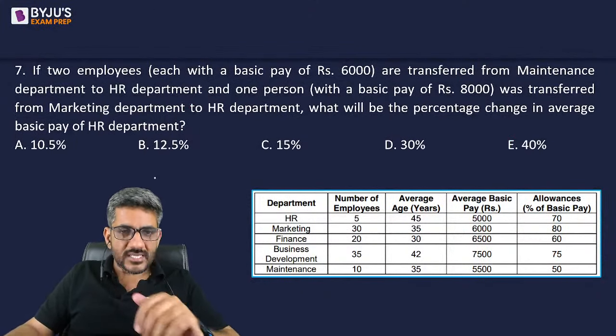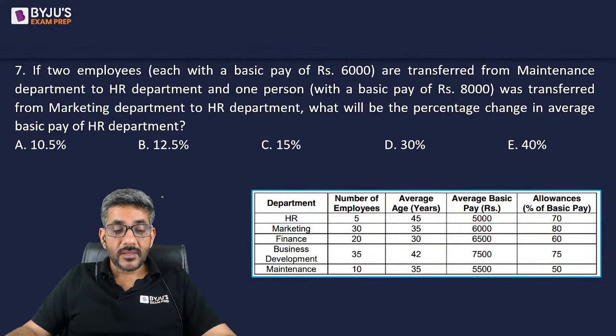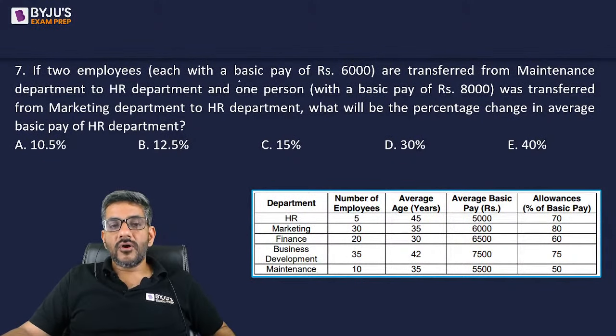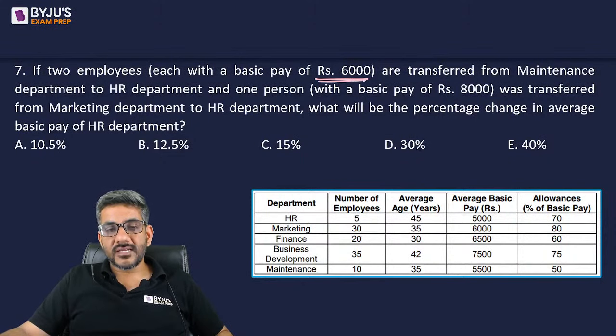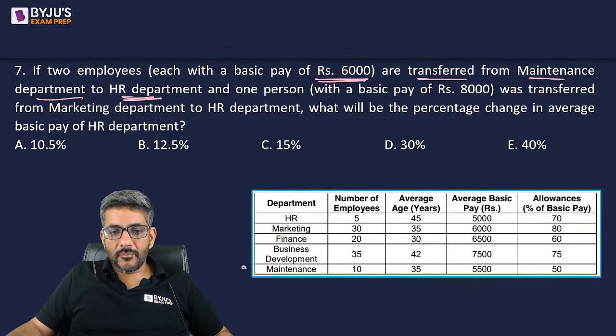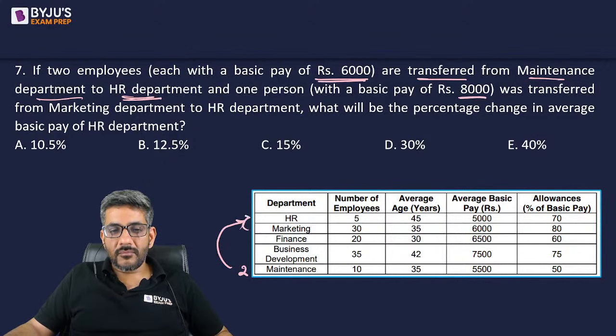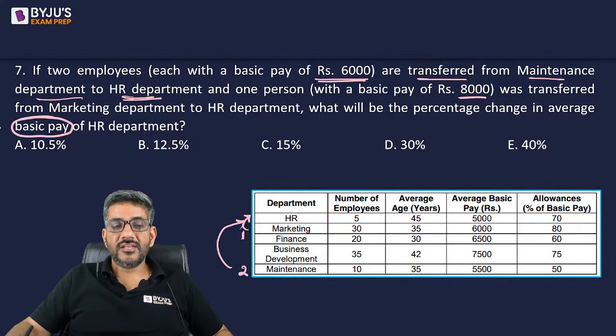Next, I'll move on to question number 7 now. Let's talk about this. What does it say here? It says, if two employees with a basic pay of rupees 6,000 each are transferred from the maintenance department to the HR department, so two people went from maintenance to HR, and one person with a basic pay of 8,000 was transferred from marketing to HR, so one guy went from marketing to HR, then what will be the percentage change in the average basic pay of HR? Pay attention, average basic pay.